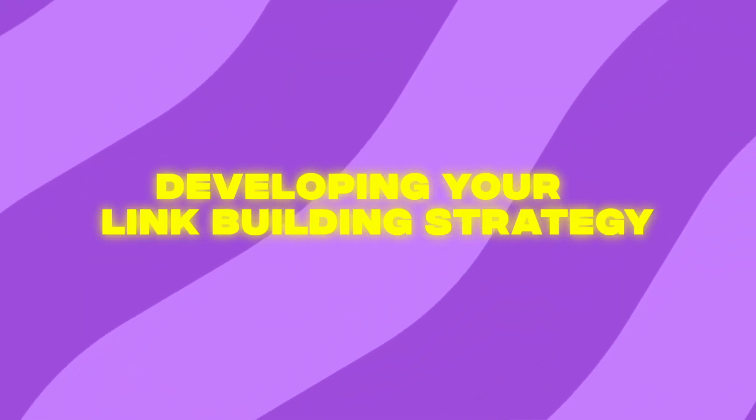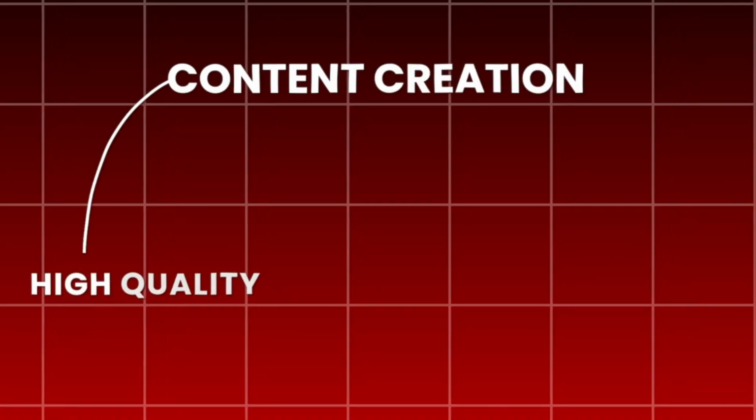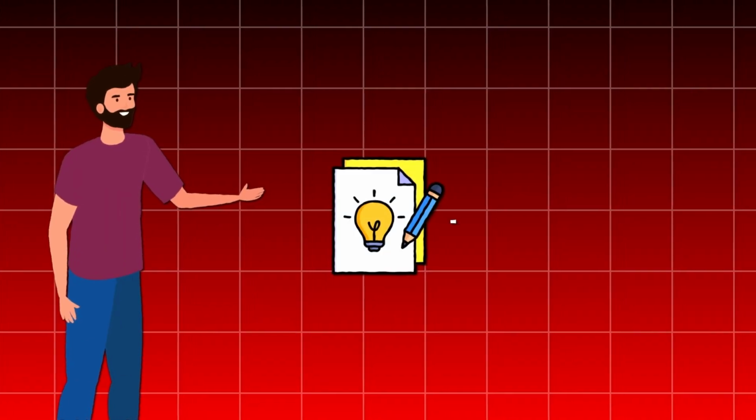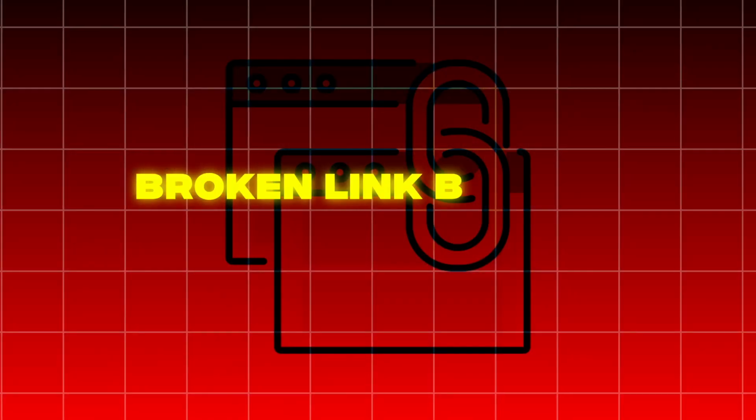Developing your link building strategy. Use a diversified approach. Content creation. Develop high quality link worthy content that naturally attracts links. Guest blogging. Offer to write valuable content for relevant sites in your niche, securing a backlink in the process. Broken link building. Identify broken links on industry sites and suggest your content as a replacement.